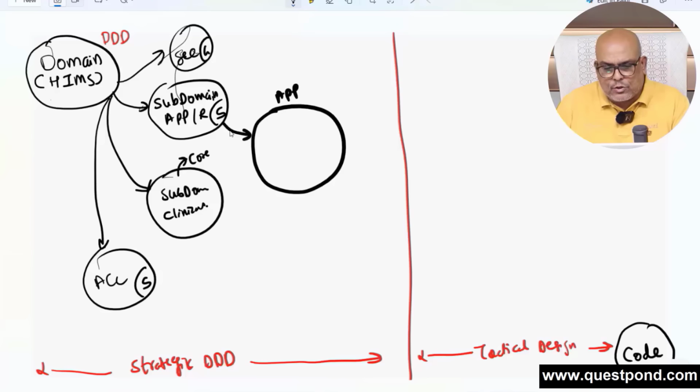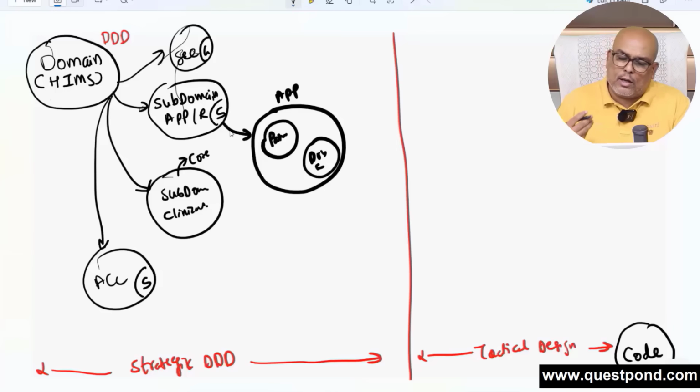Inside this, when we are discussing the patient model, I'm just writing, this is the patient model. We'll probably be discussing doctor slots, whether the doctor slots are free or not. Whatever models we are discussing around this, they all have a consistent vocabulary, consistency in terms of rules. That is a consistent language, so I'll create an arrow like this. So when the domain user says appointment, it means he's talking about the appointment subdomain. This is termed the ubiquitous language.